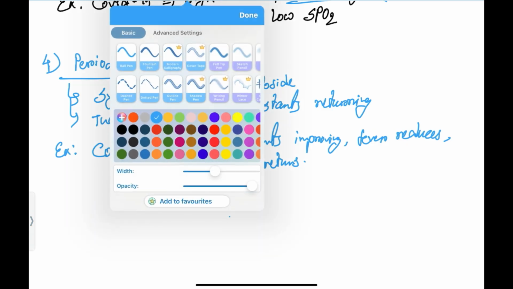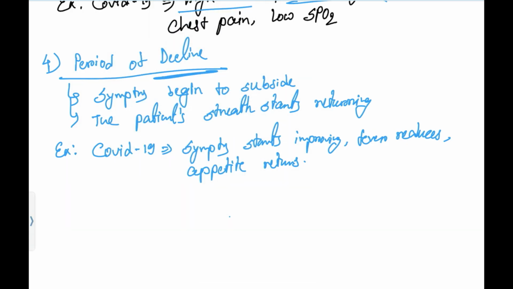Then coming to the fifth and last stage. In this last stage, that will be convalescence. So the last stage will be convalescence.